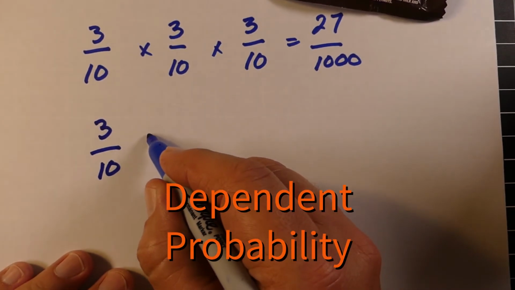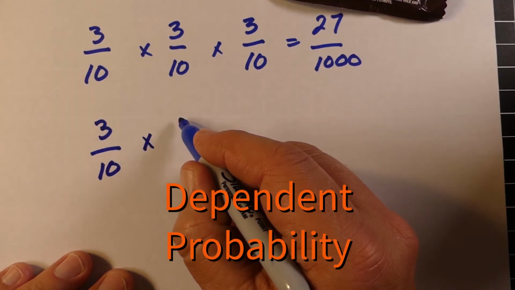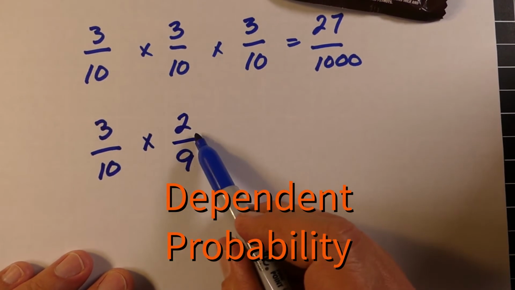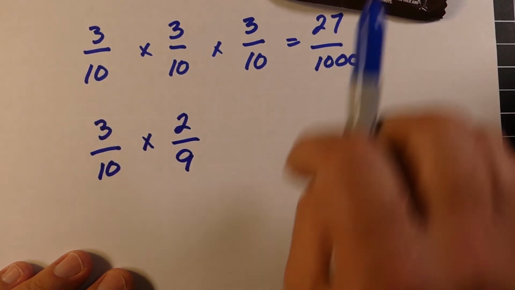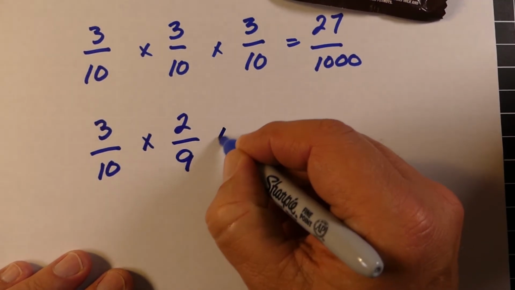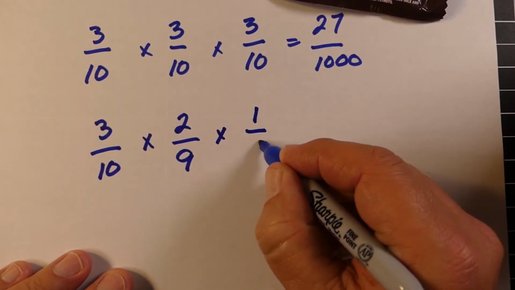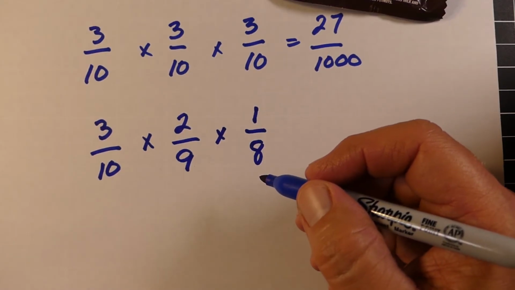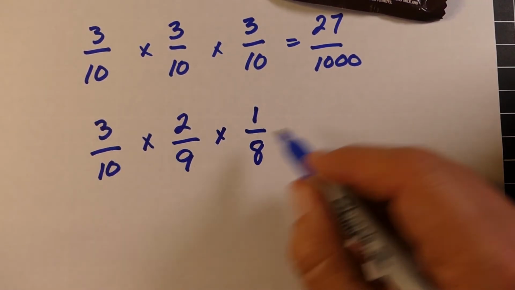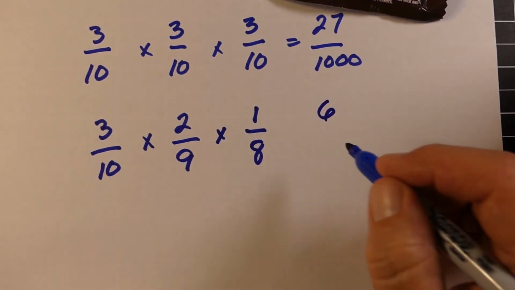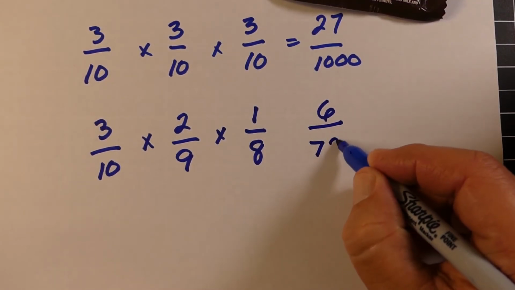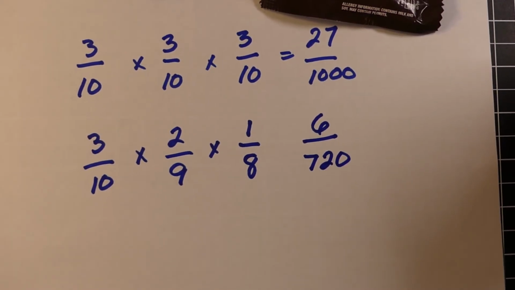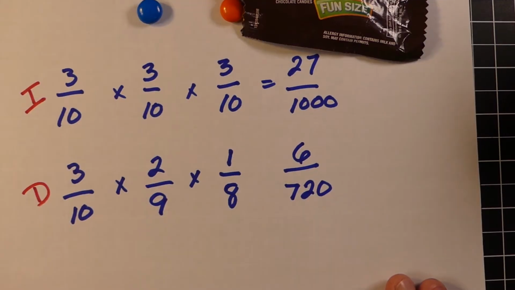But as you reach in the second time, there's 1 less blue M&M. So now you have 2 M&Ms to pick from out of a total of 9. Now, if you were lucky enough to get blue the first and blue the second, as you reach in that third time, there's only 1 blue M&M left out of 8. And so what we would do is just multiply this straight across, and you're going to end up with 6 out of 720. So that's your chance of getting blue M&M 3 times using dependent probability.